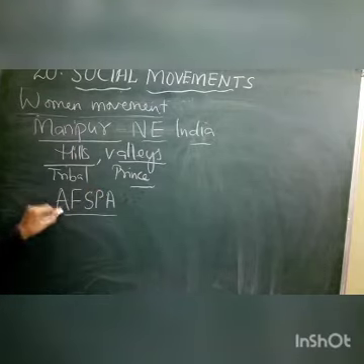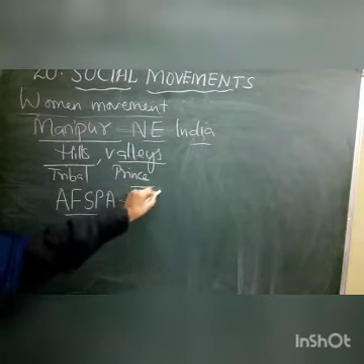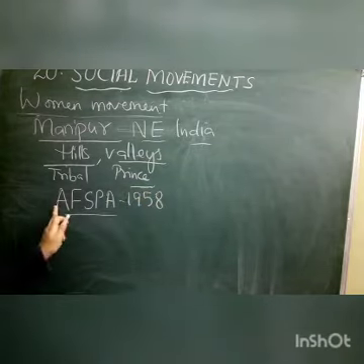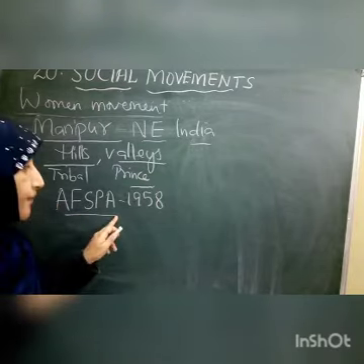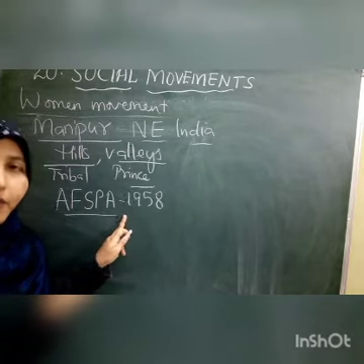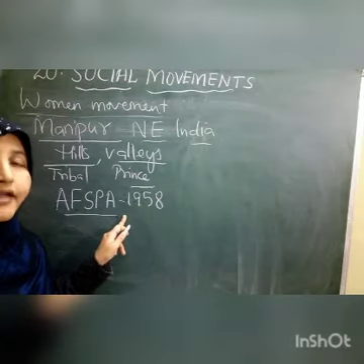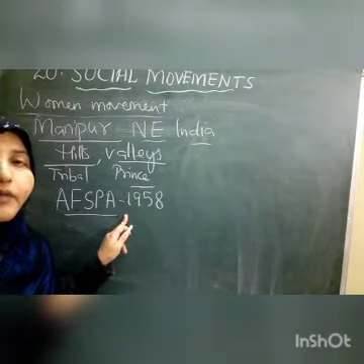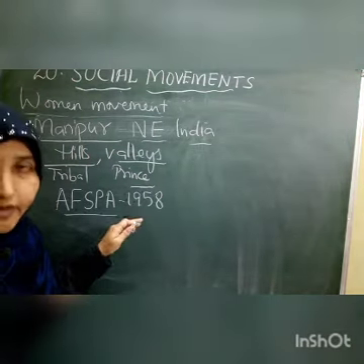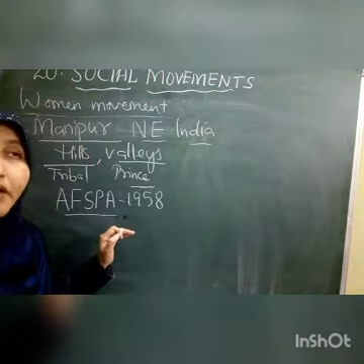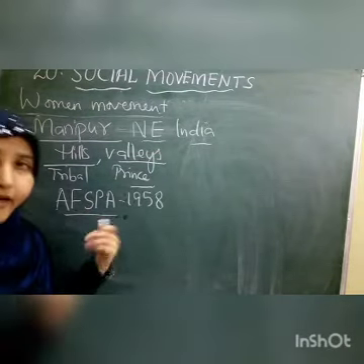AFSPA, children. This act was passed in the year 1958. What is AFSPA? Armed Forces Special Powers Act. According to this act, army people can shoot anyone, can arrest anyone on suspicion. If they doubt that the person is going to destroy or disturb the locality by violence, they can shoot anyone, they can arrest anyone.